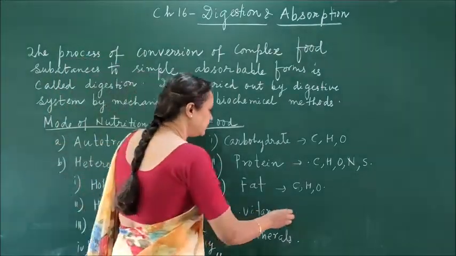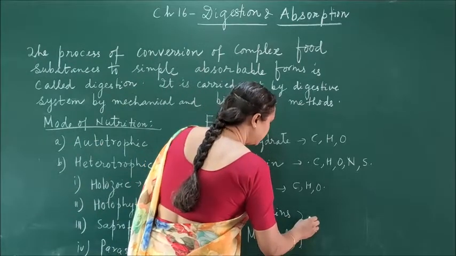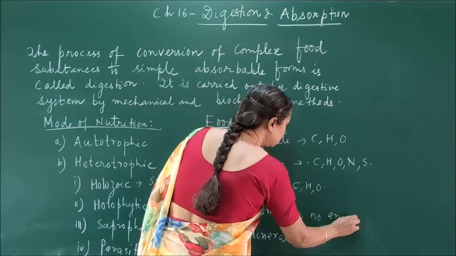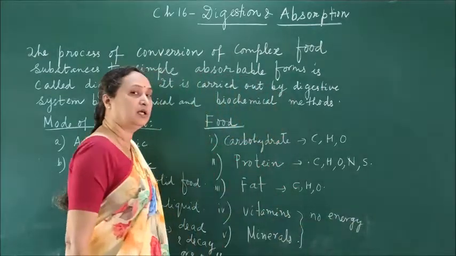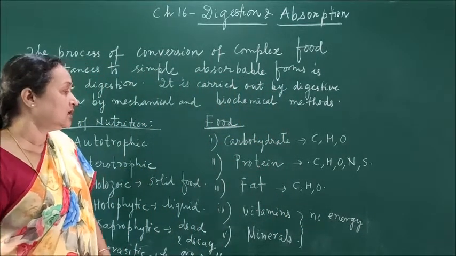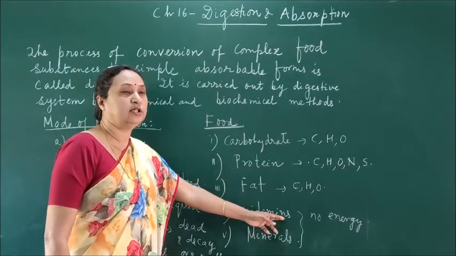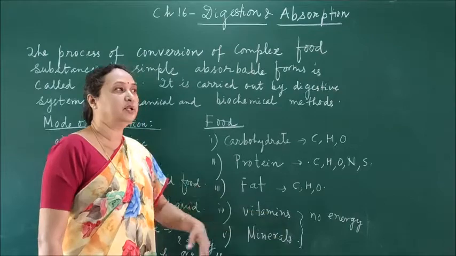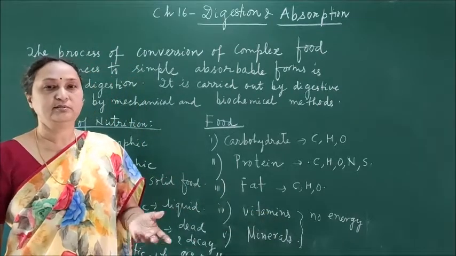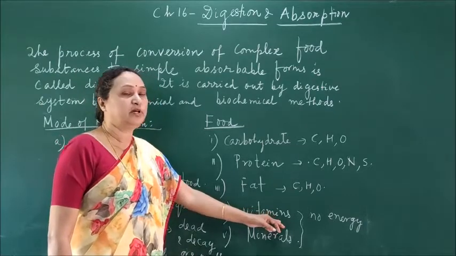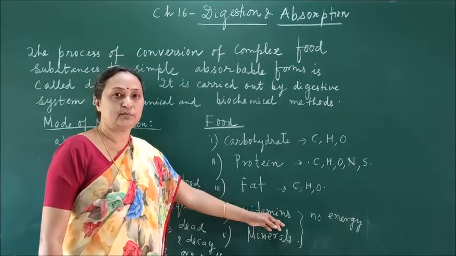Then the vitamins and the minerals, these two types of food do not produce energy. There is no energy produced. Then what is the requirement? The requirement is that vitamins keep the body healthy. You know there are different types of vitamins like vitamin A, vitamin B, vitamin K, vitamin C, vitamin D. Alright. So it is not producing any energy, but for keeping the body healthy